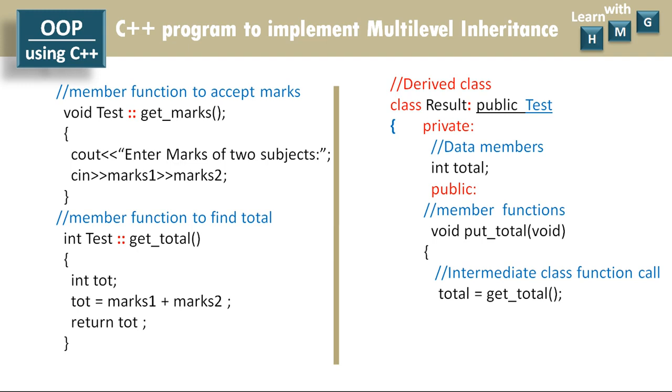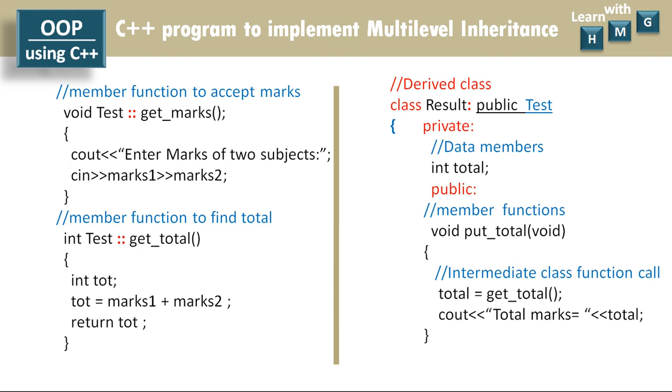Here the getTotal function will return the total value, and that total value will be assigned to the total data member, and like this total is obtained here and it is displayed using cout and insertion operator. Total marks is equal to total. So like this the putTotal function will get the total from the getTotal function and will display it.